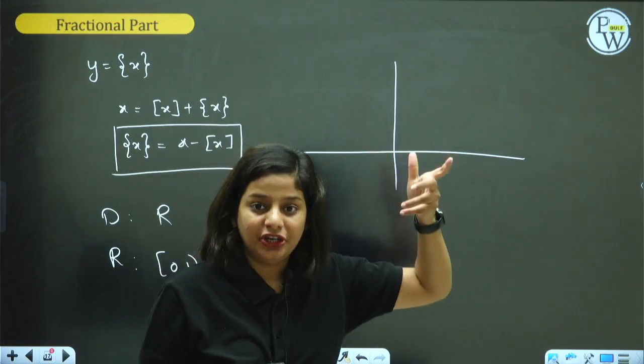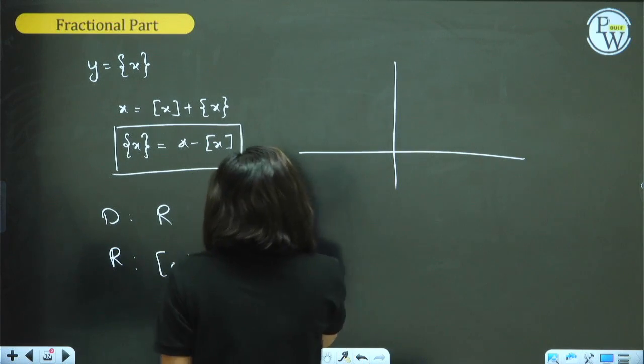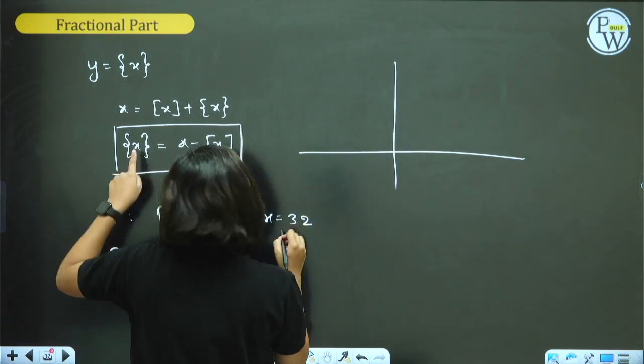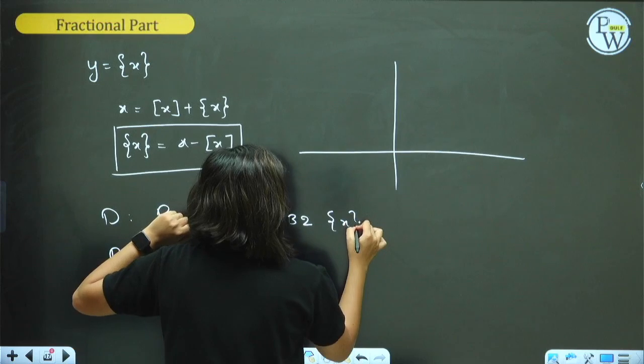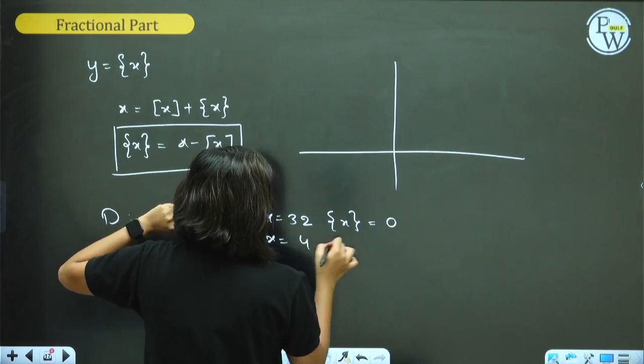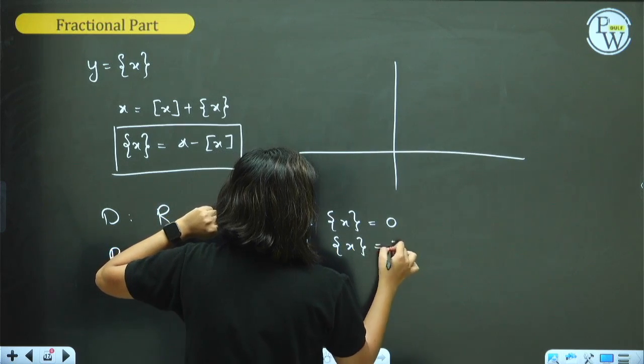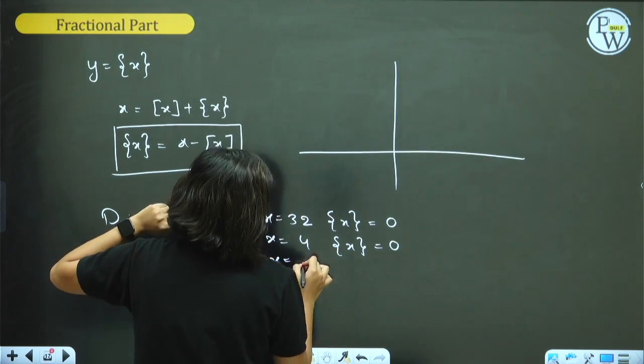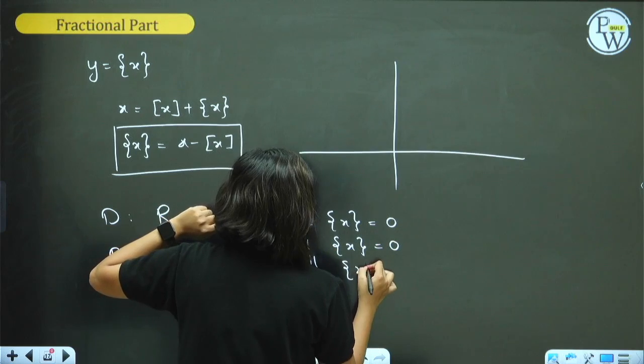You take any number. Take x as 32. What will be its fractional part? 32 minus GIF of 32, 0. Take x as 4. What will be its fractional part? 0. Take x as minus 11. What will be its fractional part?